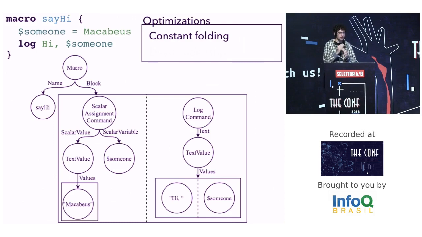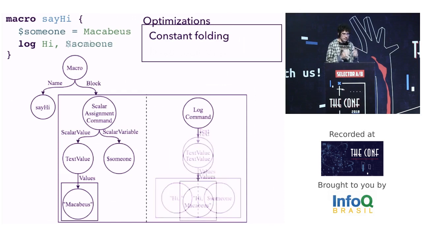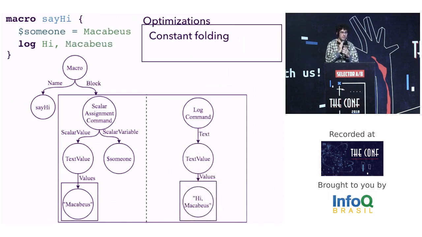On this line, we can note that we are assigning a constant value to a variable. And we are using this value on the next line. Since we know this value at compilation time, we can use this value directly. Please note that the AST is simpler now.